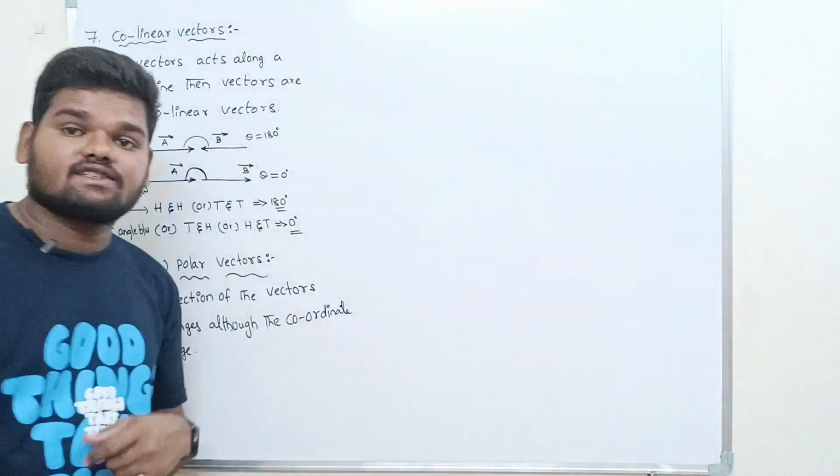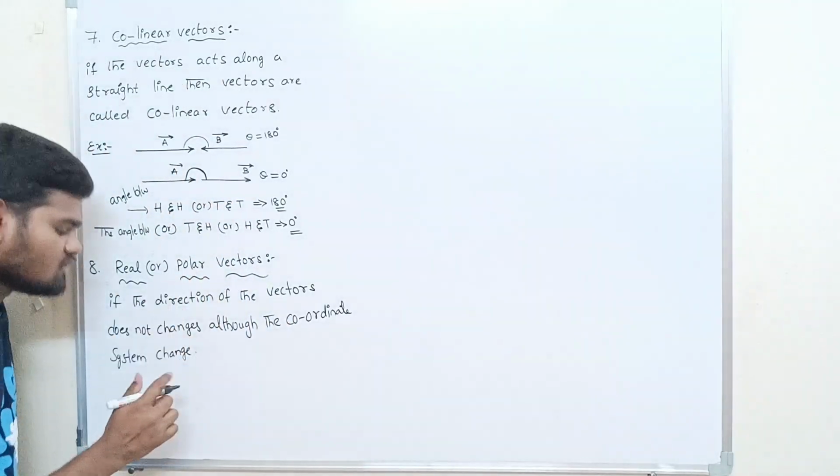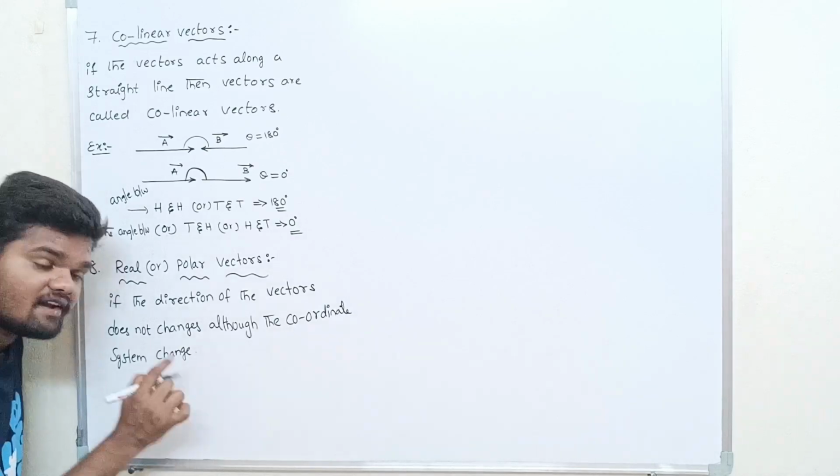If you change the coordinate system of the vectors and their direction does not change, such type of vectors is called polar or real vectors.